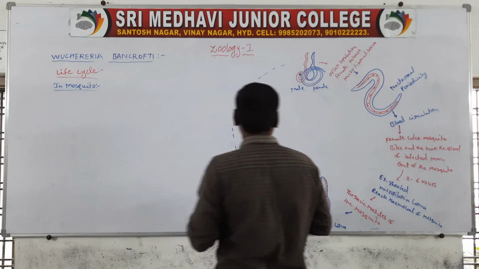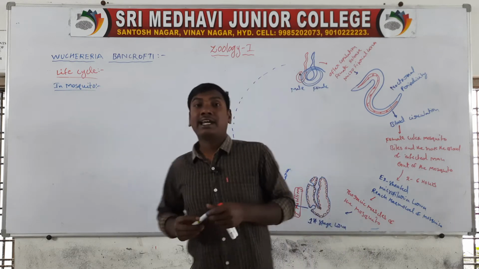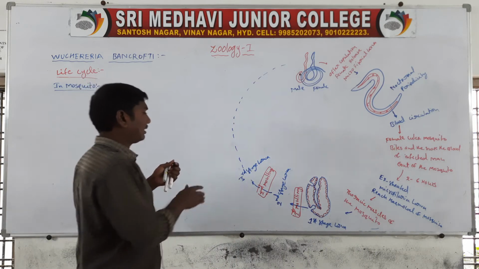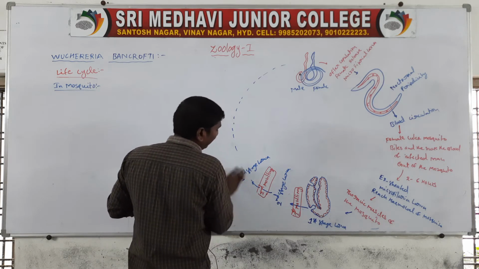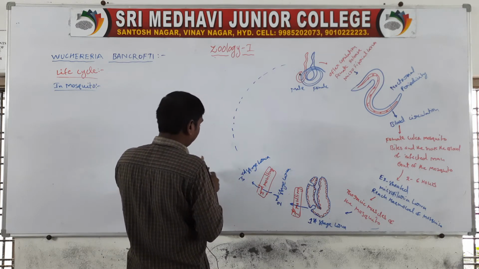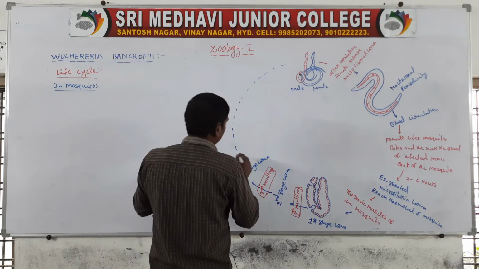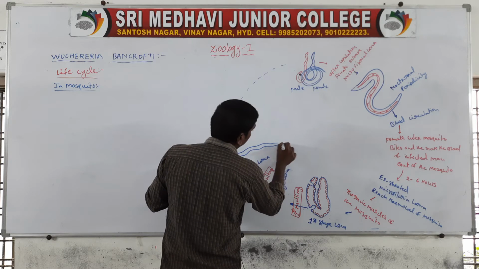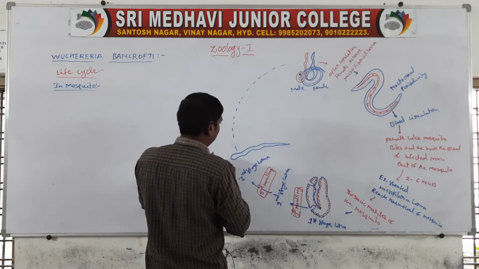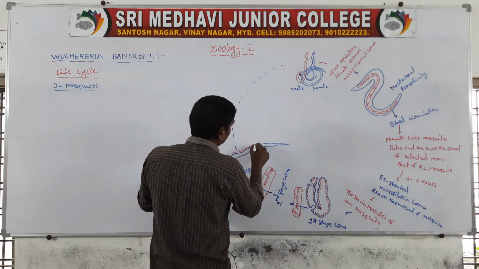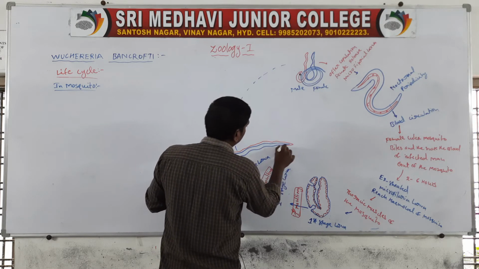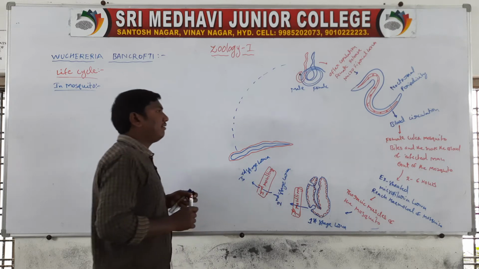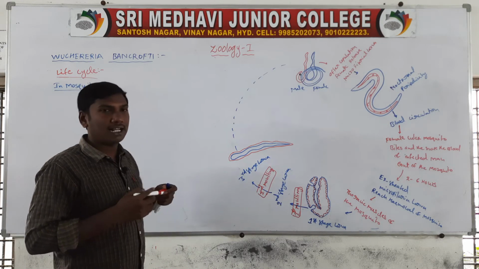The third stage larva is long and is the infective stage. The third stage larva is the infective stage of Wuchereria bancrofti.